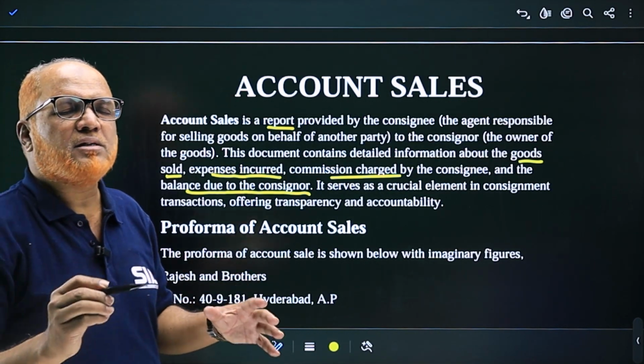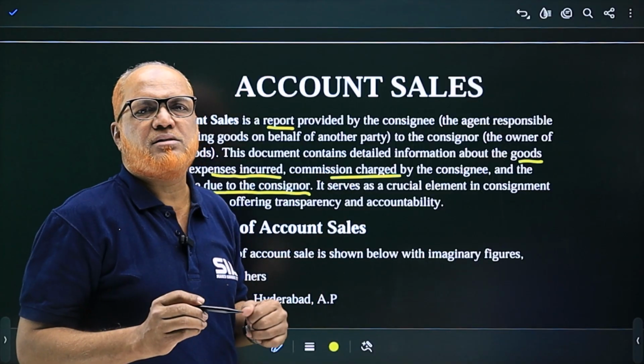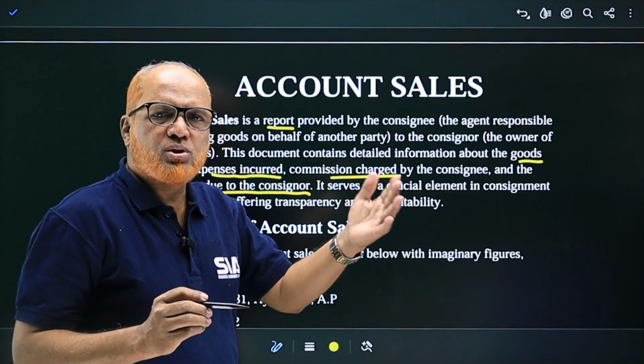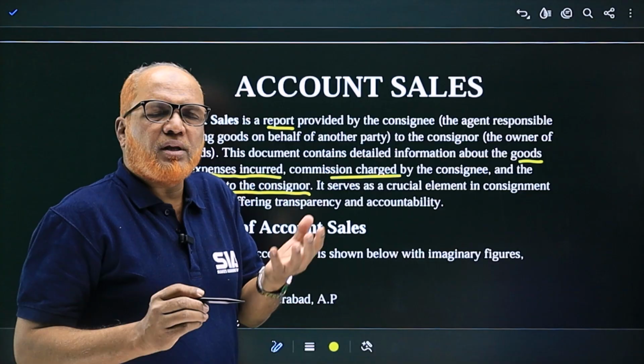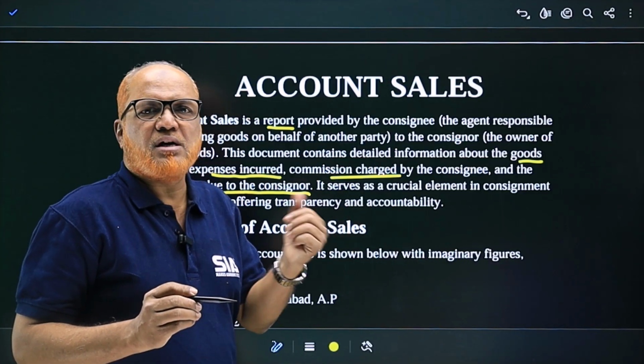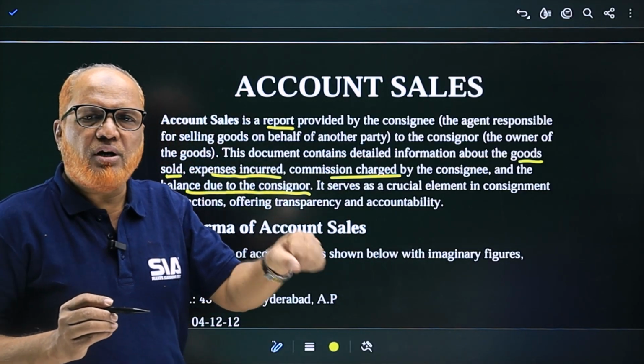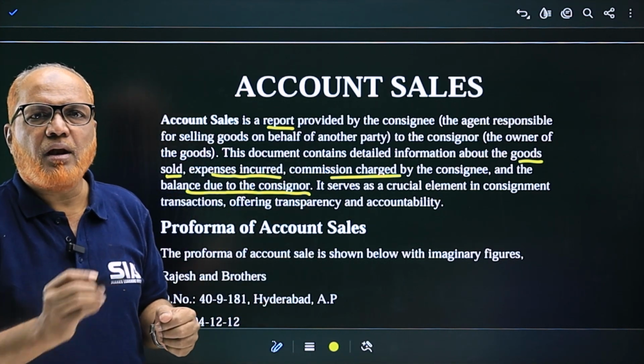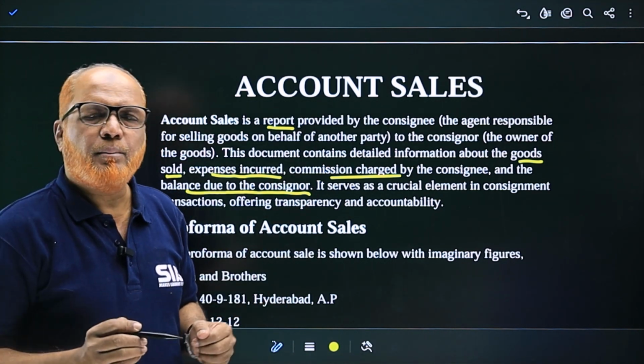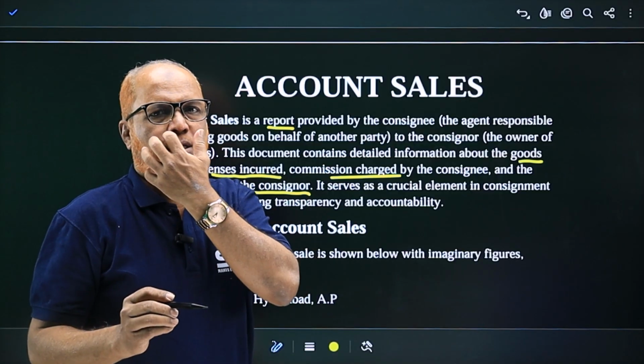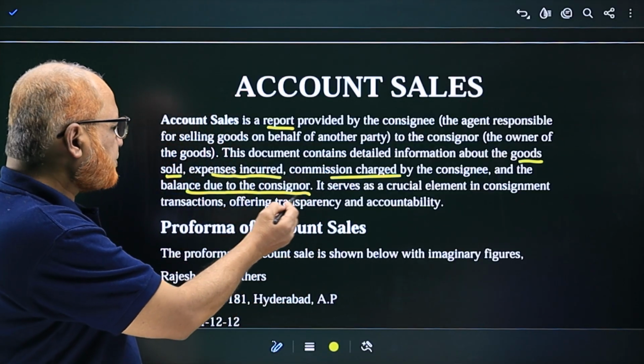What are the contents of account sales? How much worth of goods consignee has sold? What are the expenses paid by the consignee? What is the commission due to consignee? And how much is the balance sent by consignee to consignor? These are the detailed information.